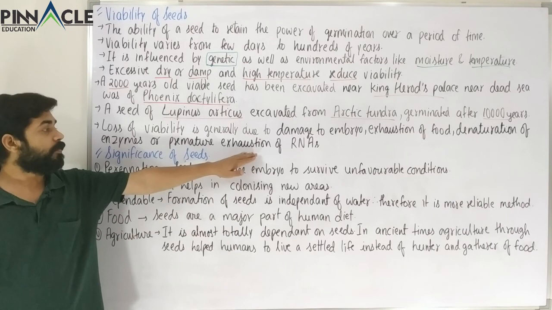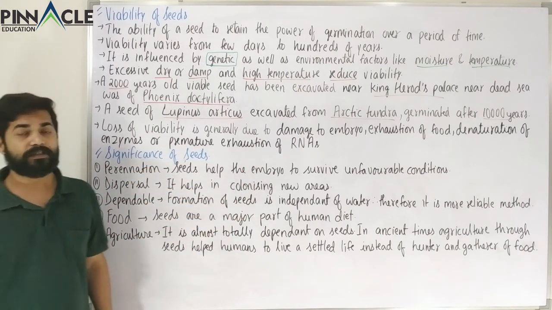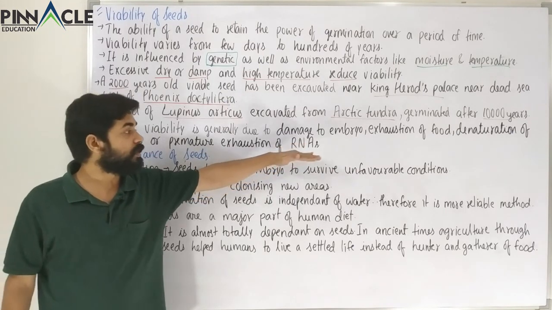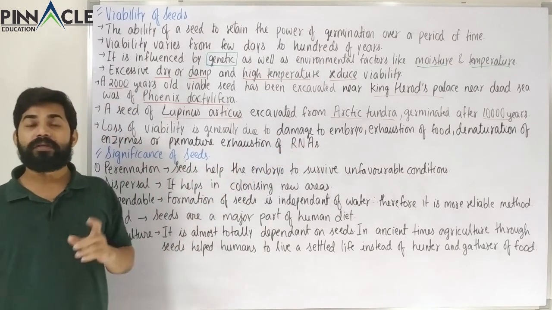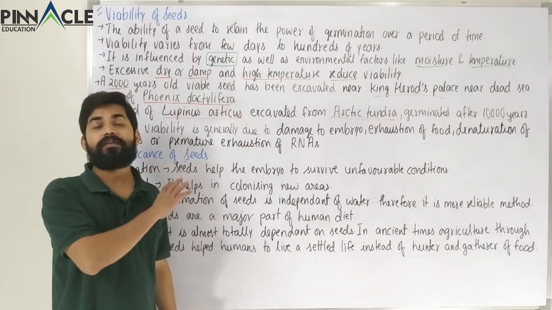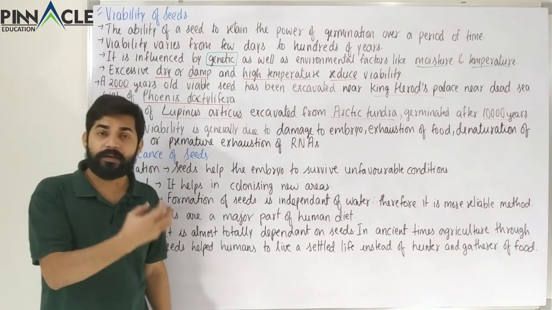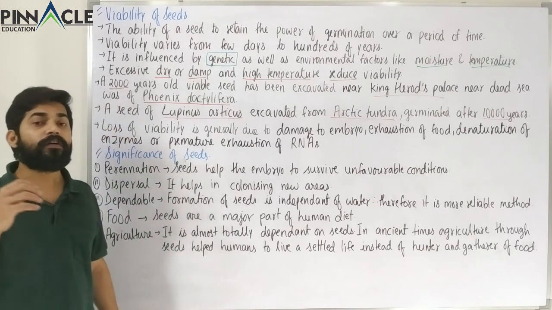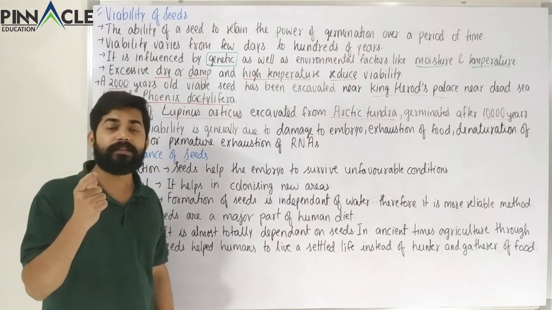Besides that, another factor is exhaustion of RNAs. So this is related to your genetics chapter. We will not study this in detail here because it will require the knowledge of genetics. What I am telling you here is that in a cell, DNA forms RNAs and RNAs form proteins. So for the formation of proteins, RNAs are a must.